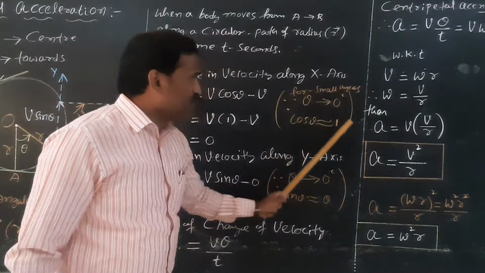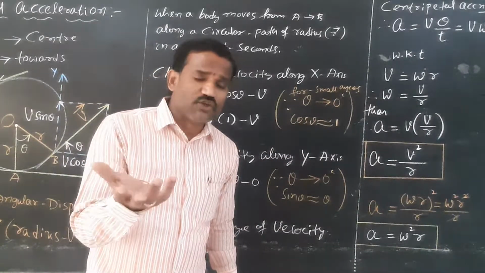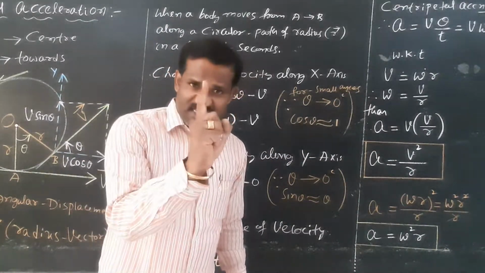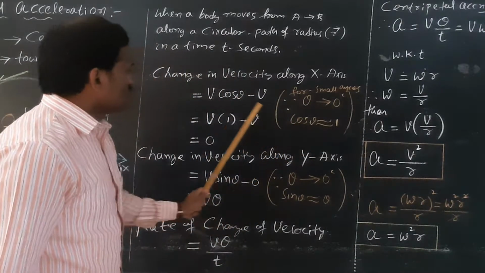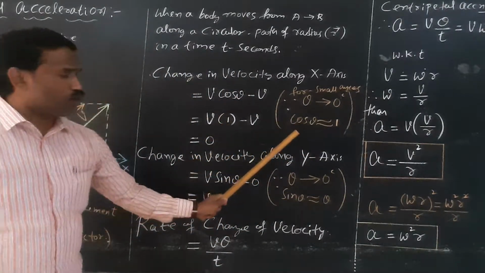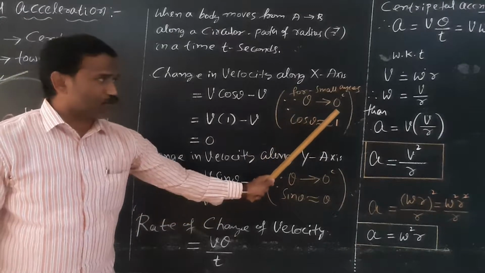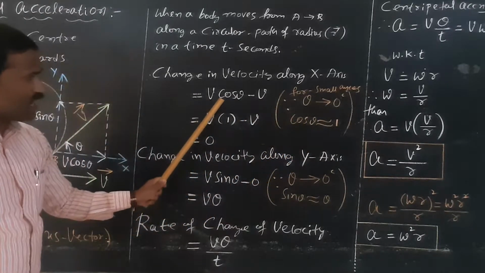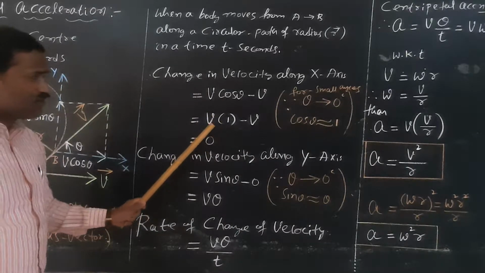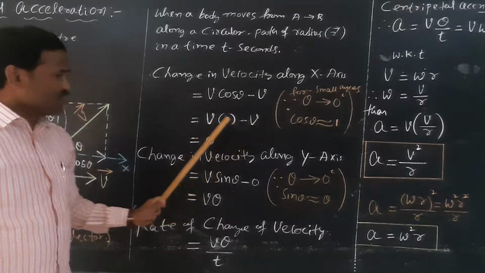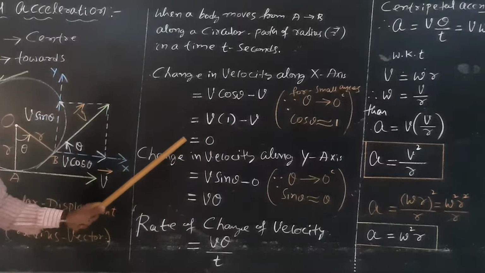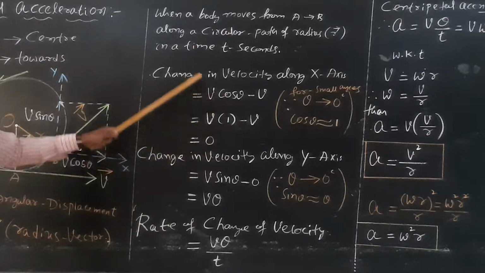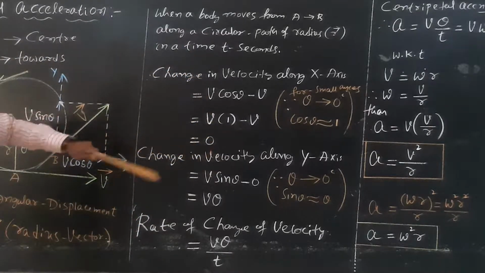What is cos of 0 degree? Cos of 0 degree is 1. Therefore, cos theta is approximately equal to 1. So v into 1 is v, minus v. What is v minus v? v minus v is equal to 0. This is the change in velocity along the x-axis.